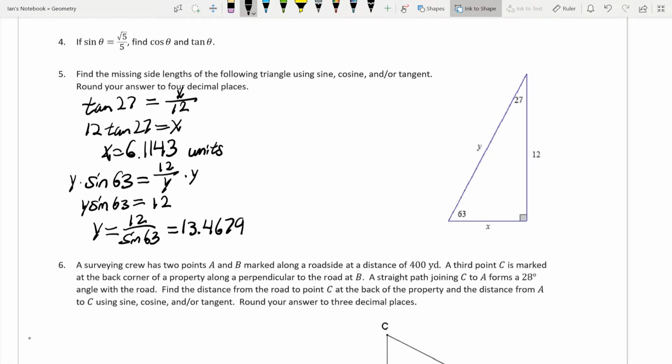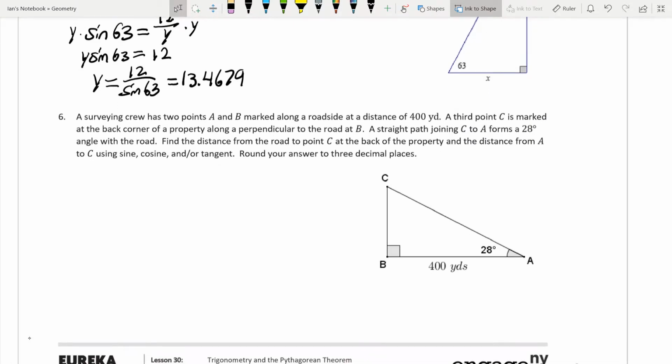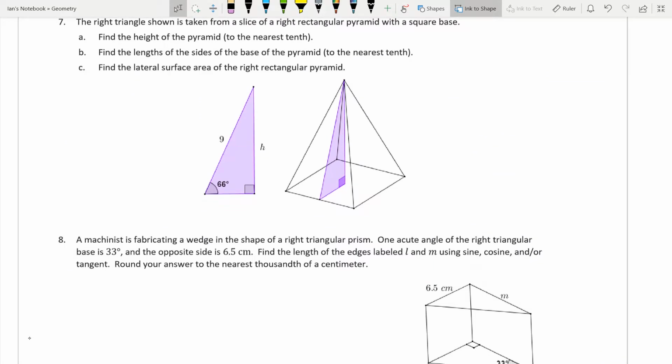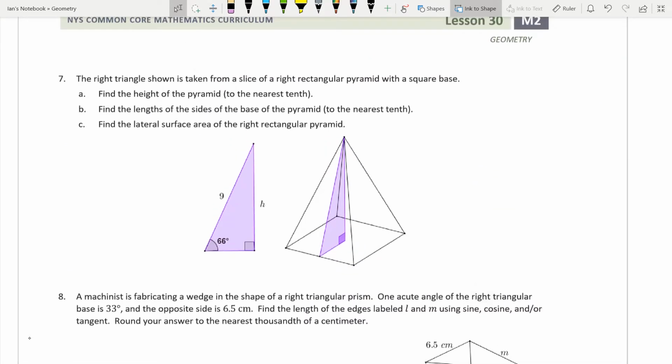Now, I'm going to leave the rest of these problems for you guys to do. We're just using sine and cosine for now. Okay? We're using sine and cosine to find these. So, finding the height of the pyramid to the nearest tenth, you guys are going to use cosine here to find that height. Given a hypotenuse of 9. So, find the height, use sine. If you're going to find the base, which we'll call b, you guys are going to use cosine there.